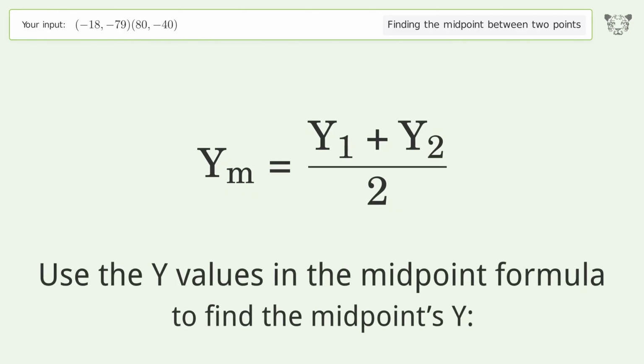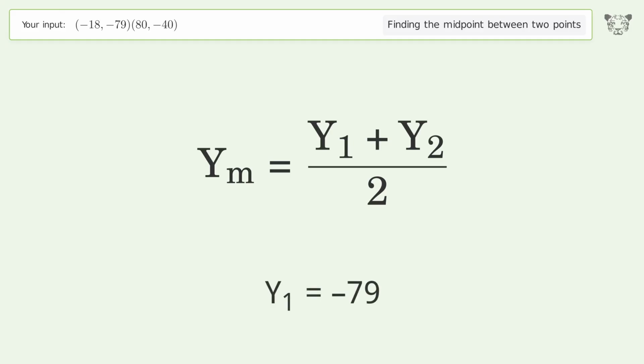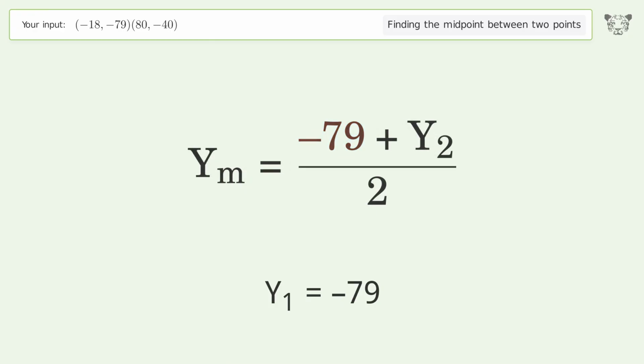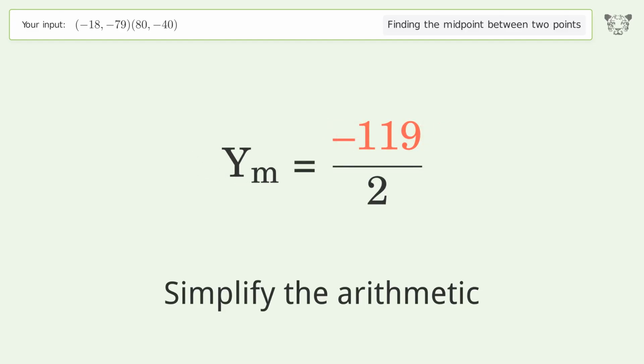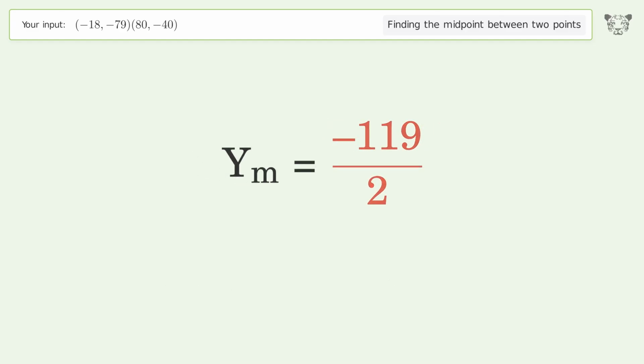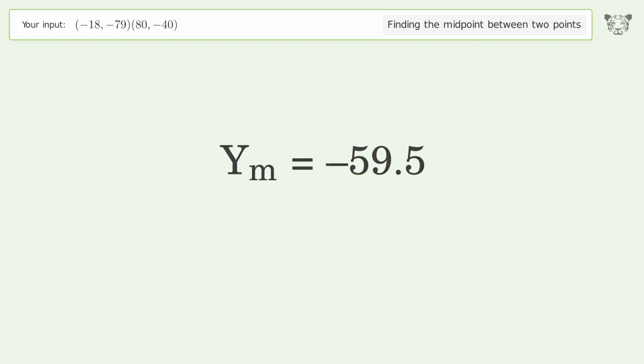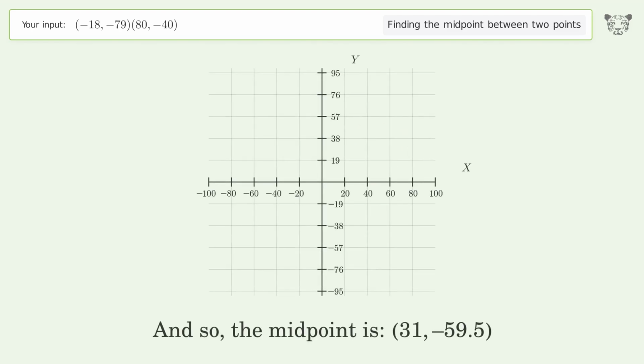Use the y values in the midpoint formula to find the midpoint's y. y1 equals negative 79. y2 equals negative 40. Simplify the arithmetic. And so, the midpoint is 31, negative 59.5.